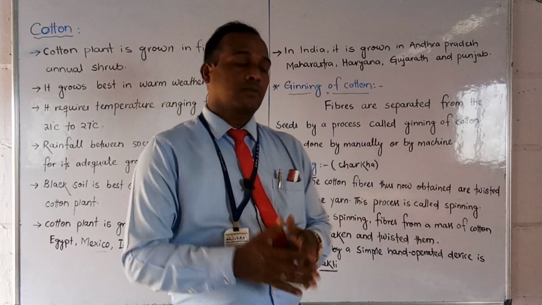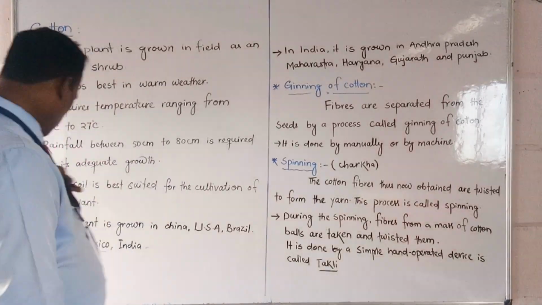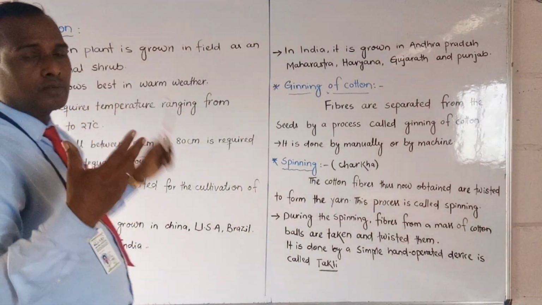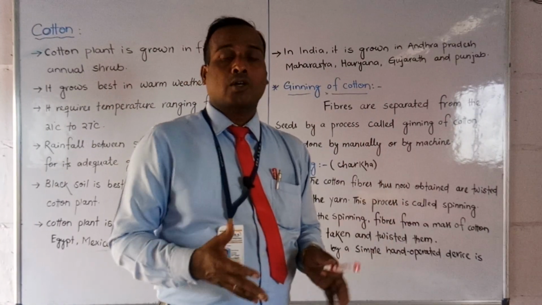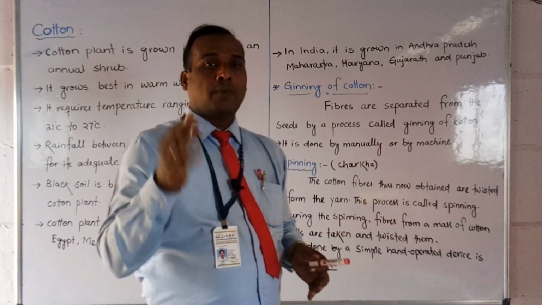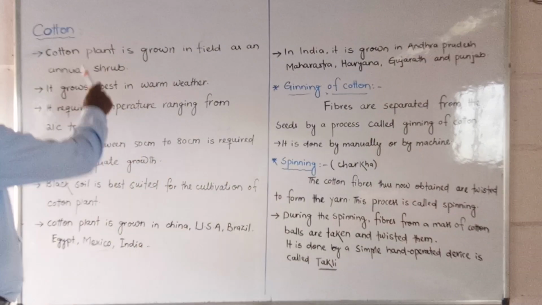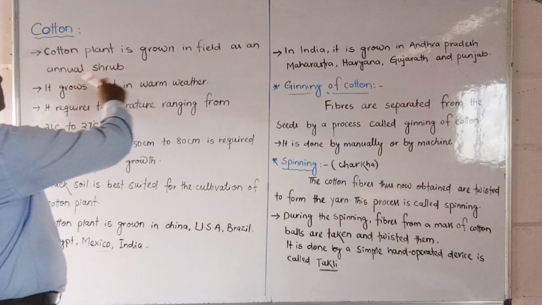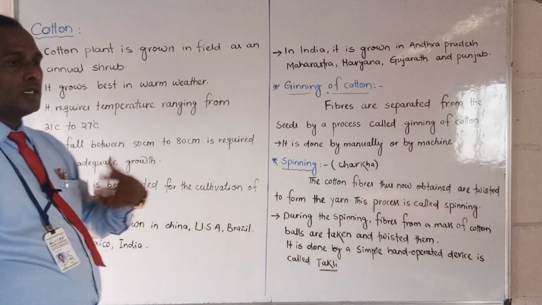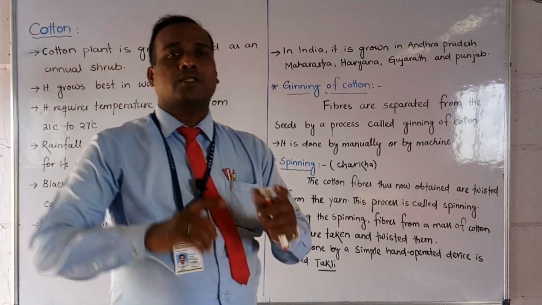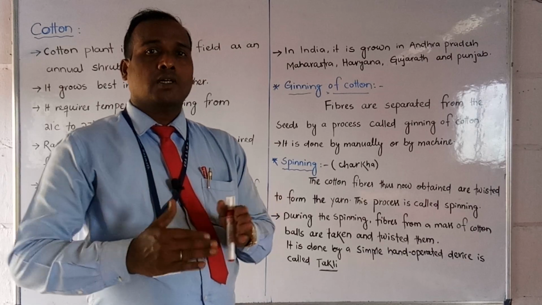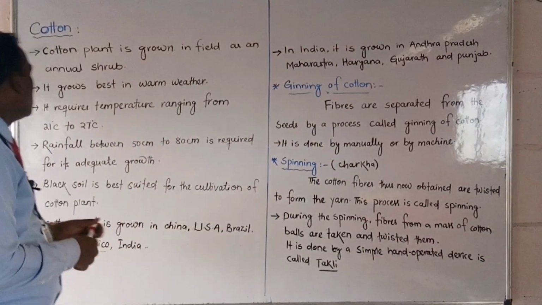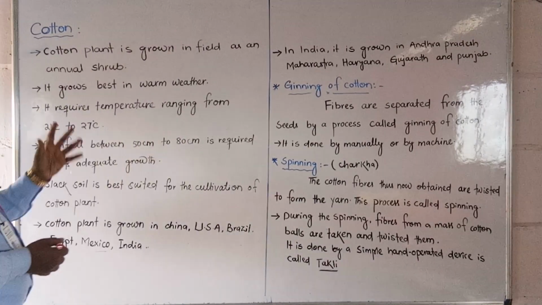What is cotton? Students, observe, look here. Cotton is a natural fiber. Generally, cotton fibers are called natural fibers, and also plant fibers, because they come from the cotton plant. It is specially grown in the field as an annual shrub. There are so many different shrubs, but cotton is one of the annual shrubs, that means it lives for 1 year. It grows best in warm weather.